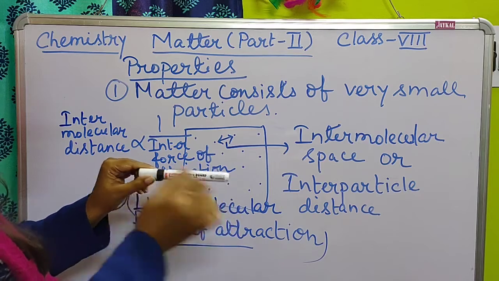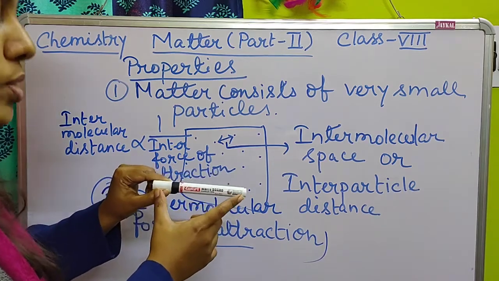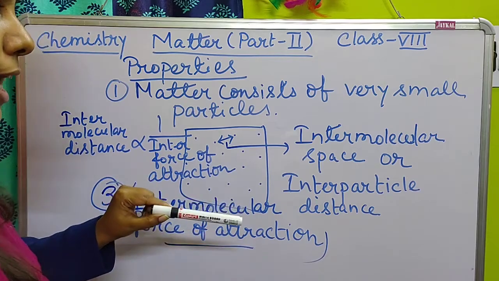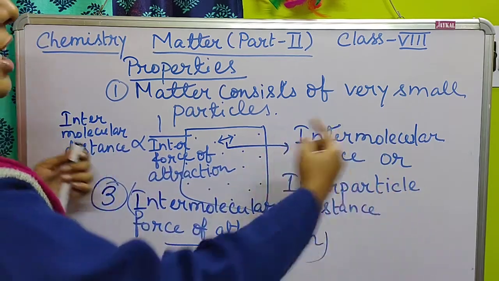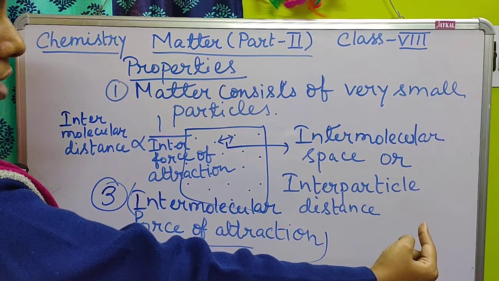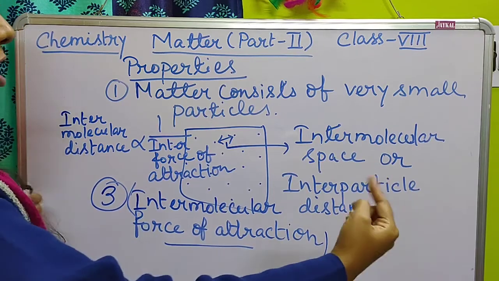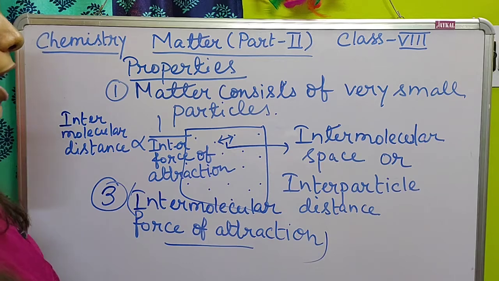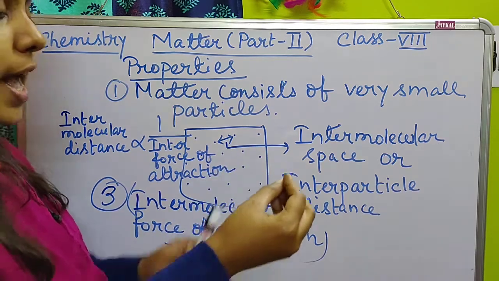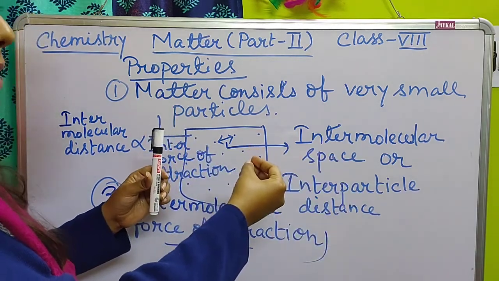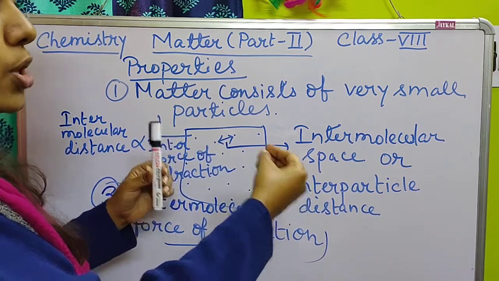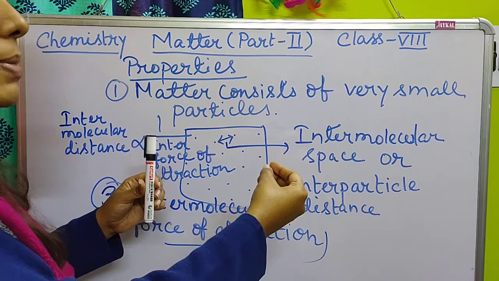Suppose two particles are there. When they are very close to each other, the attractive force between them will be high. But when they are placed at a comparatively larger distance, the attractive force between them will be low. For example, if you take an iron object and keep it close to a magnet, the attractive force will be high.